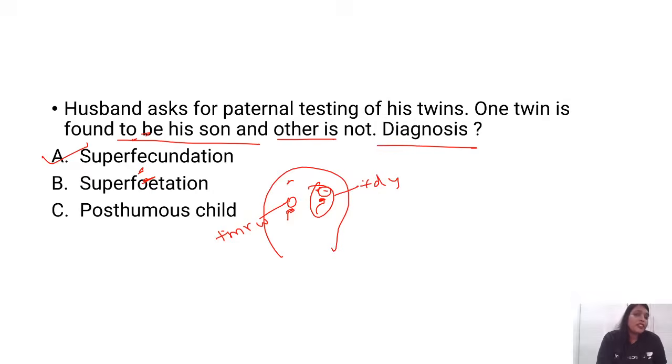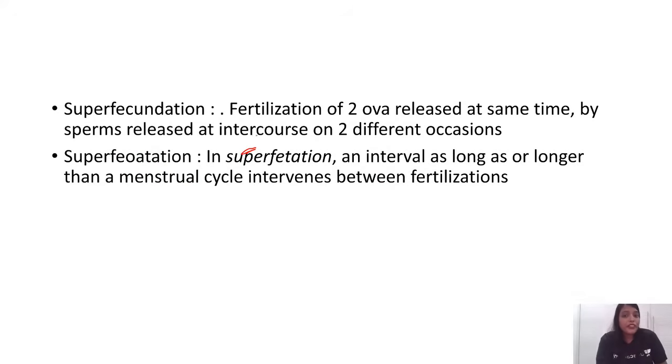It need not always be a different partner, but when there is a different partner and twins, it is more likely to be superfecundation. So superfecundation is fertilization of two ova released at the same time by sperms released at intercourse on two different occasions. So the two different occasions can be two different partners also, right?